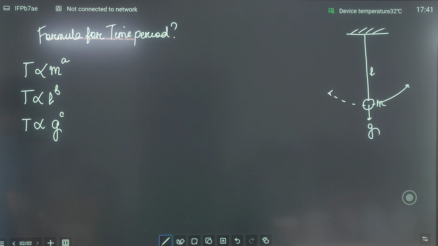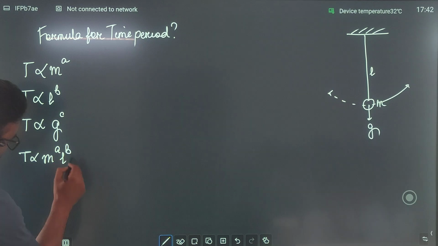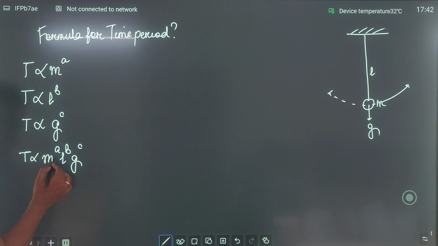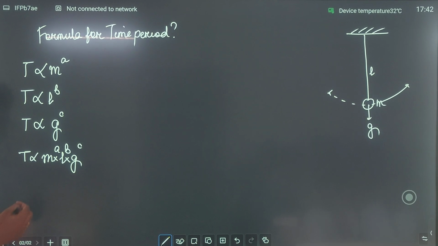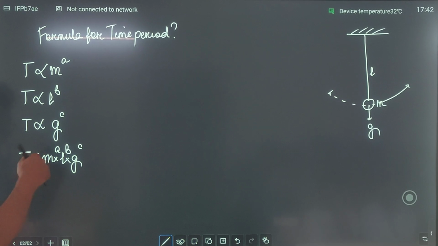Is that clear? तुमने सीखा होगा जब हम इन proportionality sign को जोड़ते हैं, when I combine all these equations, मुझे क्या मिलेगा? What do I get finally? Time period proportional to m to the power a, l to the power b, g to the power c. Now do you see that the relation between mass and length is of the product type? मतलब it is m to the power a into l to the power b into g to the power c.